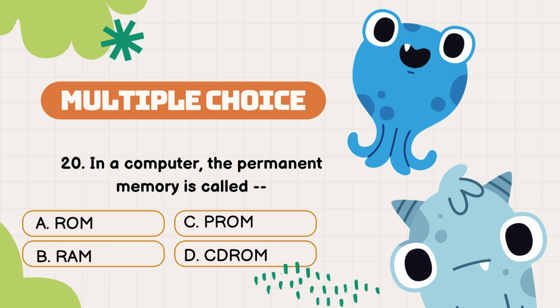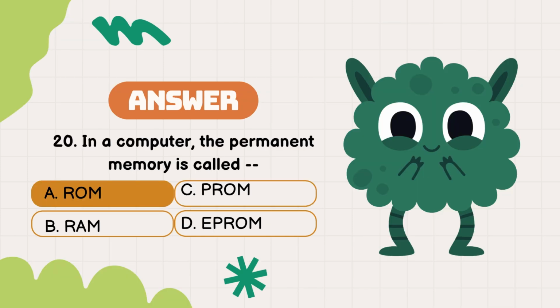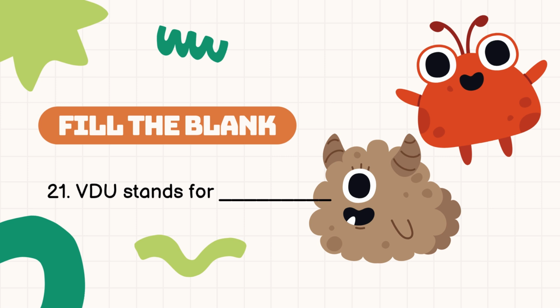Question number 20. In a computer, the permanent memory is called Dash. Your options are A. ROM, B. RAM, C. P-ROM, D. CD-ROM. The correct answer is option A. ROM. Fill in the blanks.